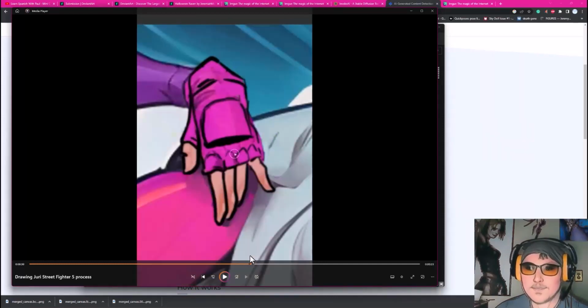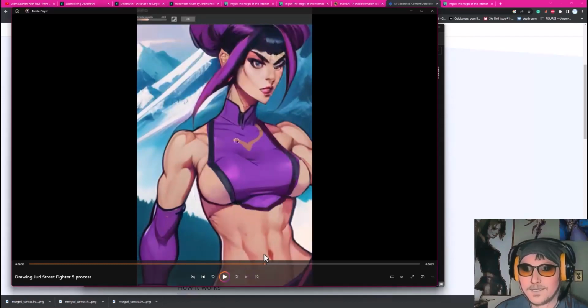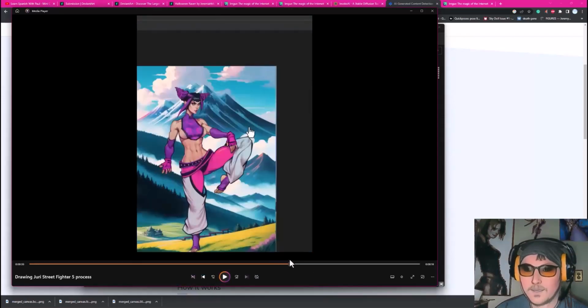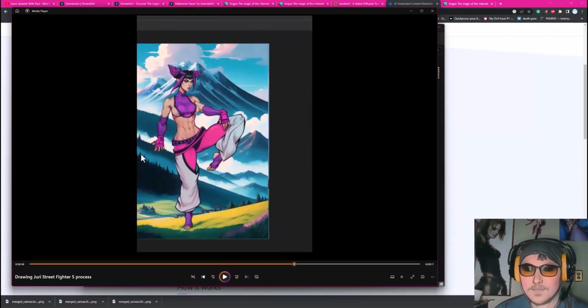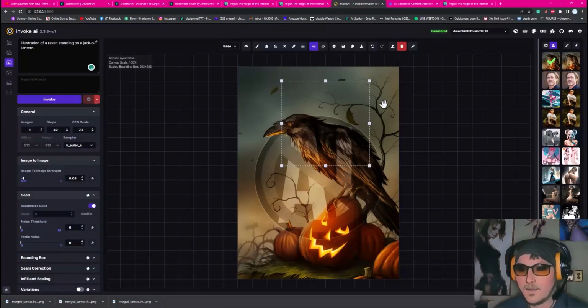I have to paint the hands from scratch, but it doesn't recognize that, and I'll tell you why. Because after I paint the hands from scratch, I then take it back into AI, I just select that area, and I do a very low pass, a 0.08 pass on it. Well, what happened when we did a 0.08 pass on this? The whole image, right? So doing a 0.08 pass doesn't change anything. It still pretty much looks exactly like what he did.